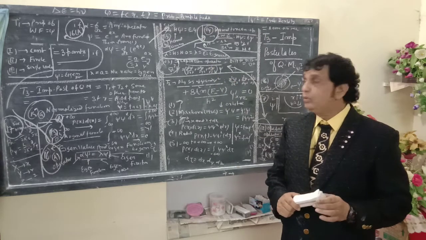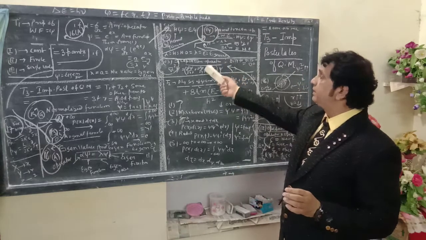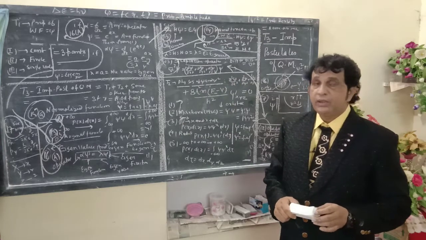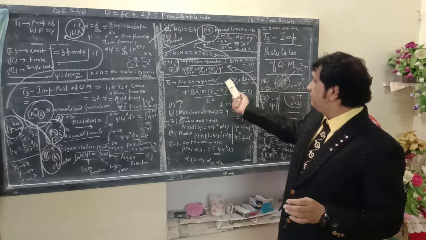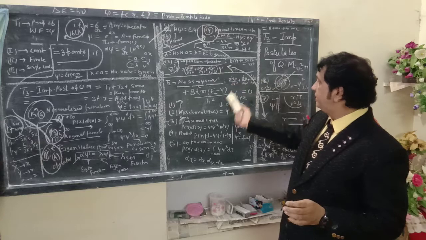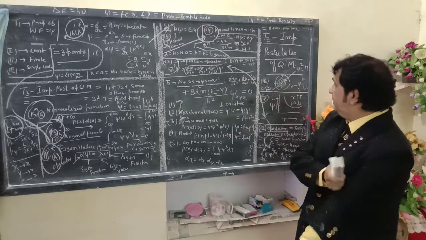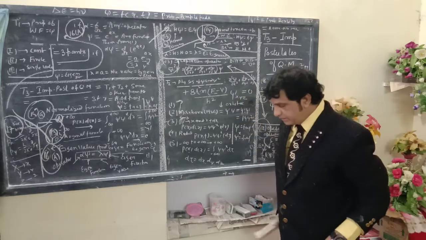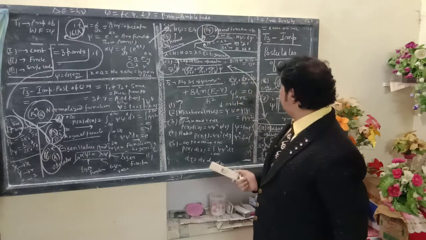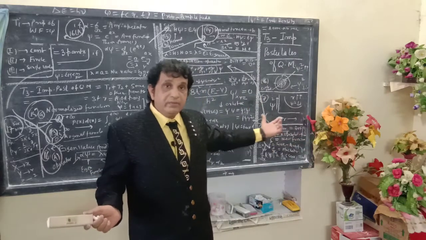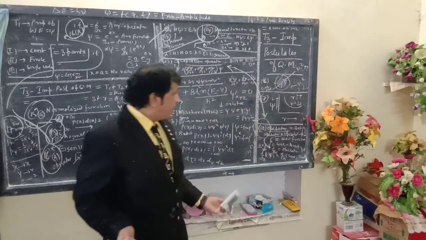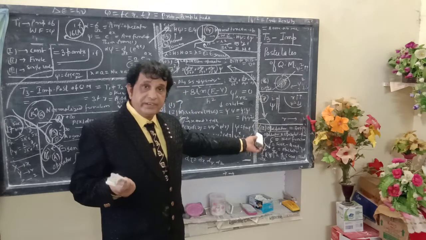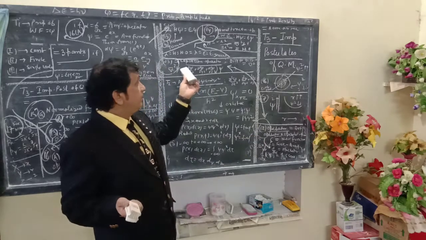The Laplacian, as defined in the Schrodinger wave equation, is del square psi upon del x square plus del square psi upon del y square plus del square psi upon del z square.